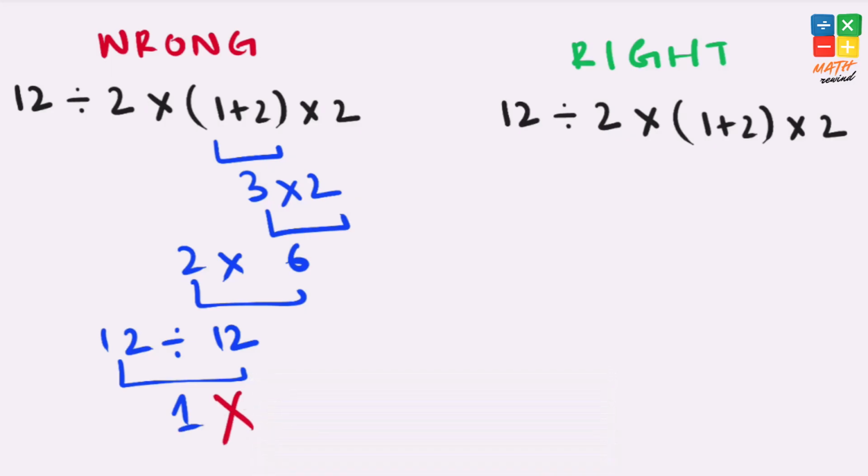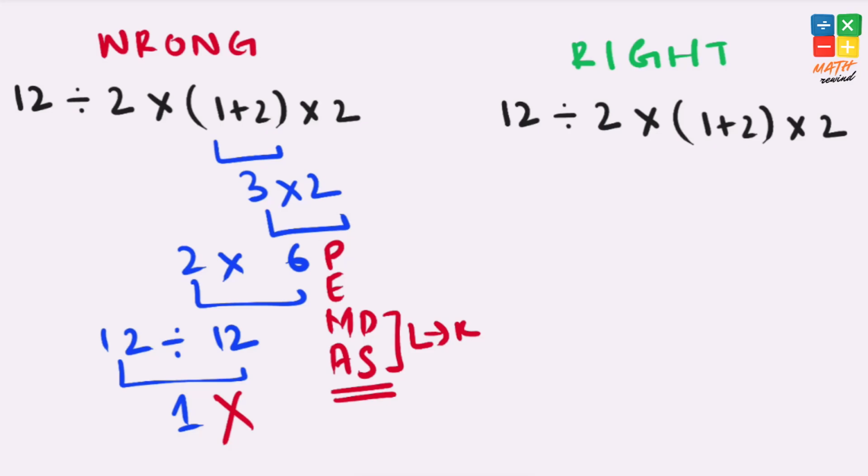But this answer is not right, because according to the order of operations, we must solve parentheses, then exponents, then multiplication and division, and finally addition and subtraction. Remember, if in any expression you have both multiplication and division present, you must work from left to right, and the same applies to addition and subtraction. Now let's rewind and solve this problem the right way.